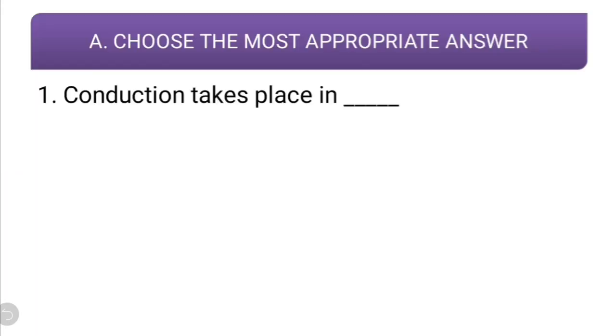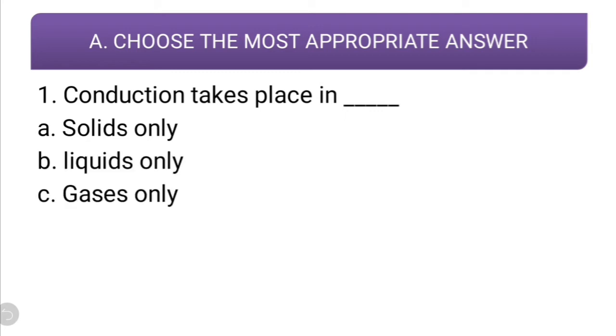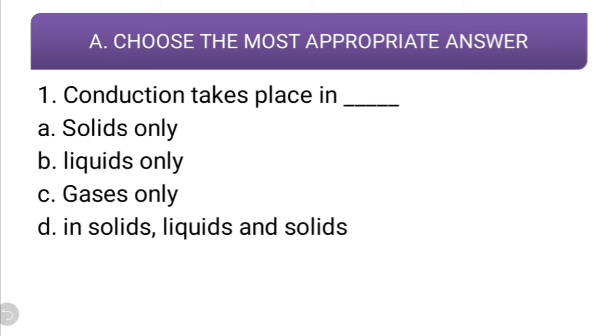The first question is, conduction takes place in: solids only, liquids only, gases only, in solids, liquids and gases. Here by mistake I have written solid, here it should be gases. Okay. Now, what should be the correct option?